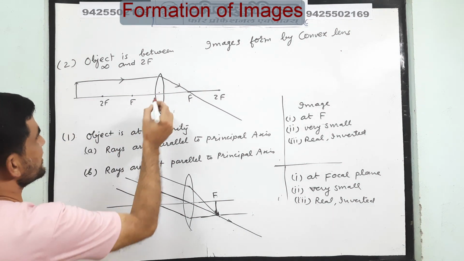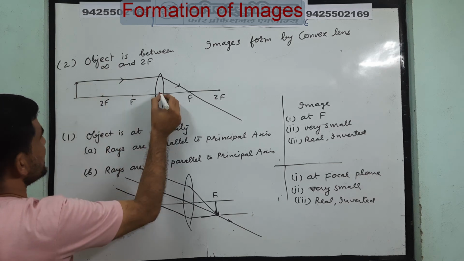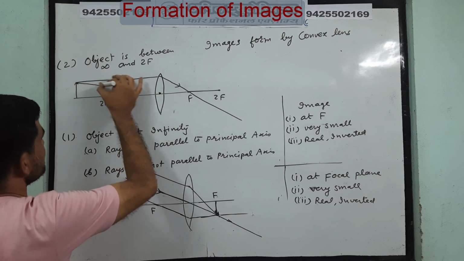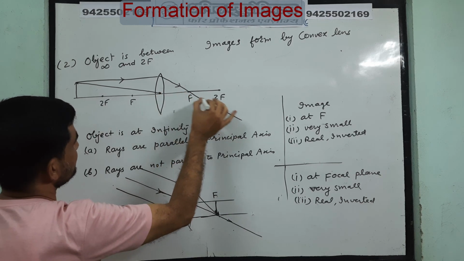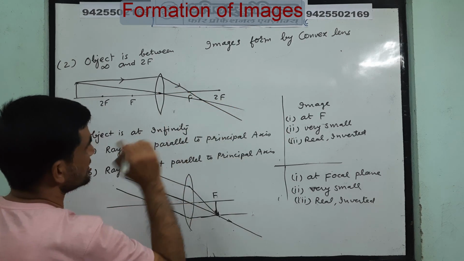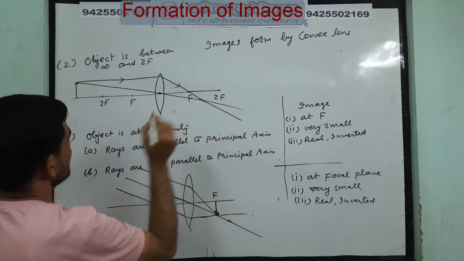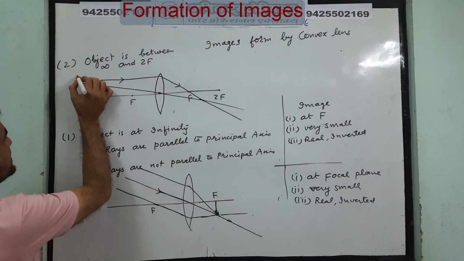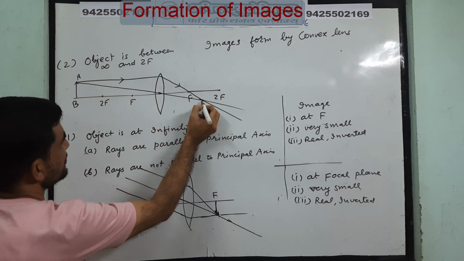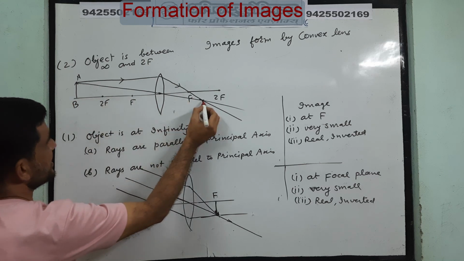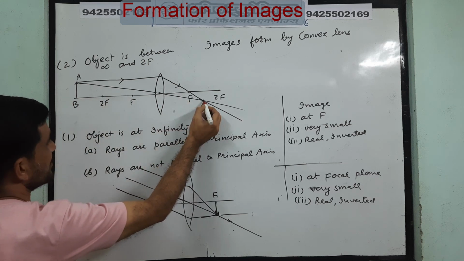Then I will take one more ray that is directly incident at the optical center O. And this goes straight without any deviation, like this. So both the rays are meeting here. So you will get the image of this point, say A, B is the object. The image of point A is obtained at this point.